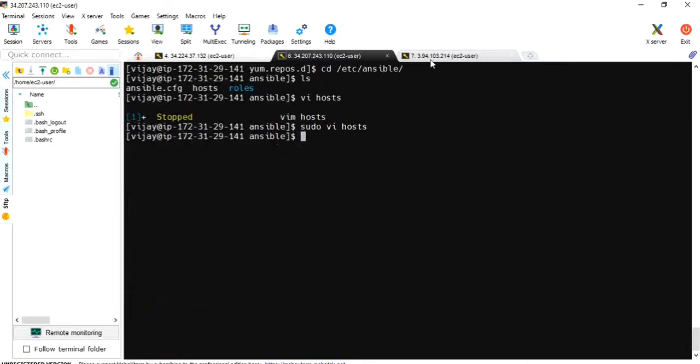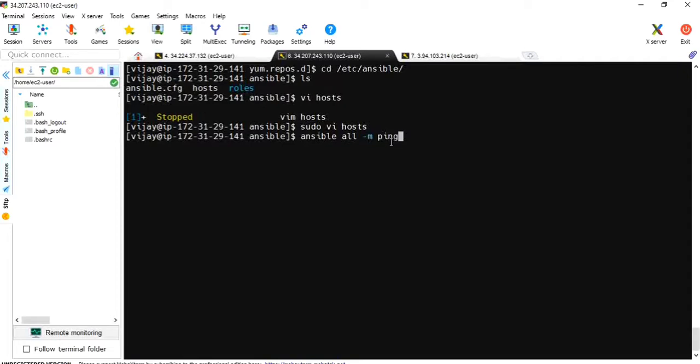Now let me check whether ping is working from server 2 to server 3 by the Ansible command. ansible all -m ping. All means all sections. I have given my server 3 IP address under the webserver section.